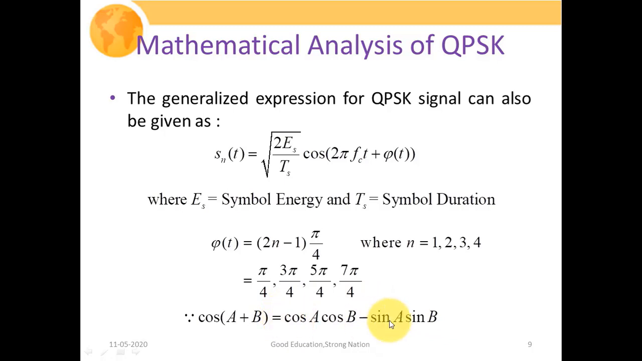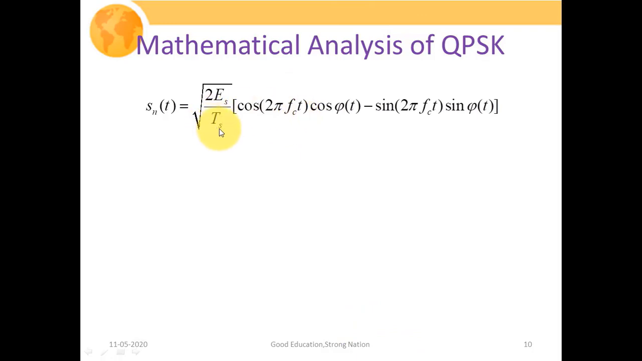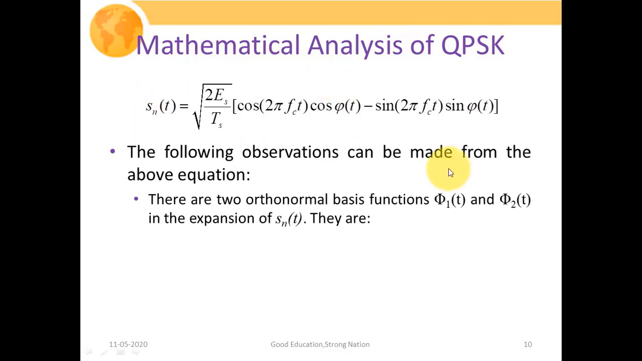So what we are trying to do is expand this particular equation cos of 2 pi fct plus phi of t in terms of this expression. So from that we can expand that signal, which will be equal to under root of 2 Es upon Ts times cos of 2 pi fct cos of phi t minus sin of 2 pi fct sin of phi t, where this phi of t is representing the phase angle, which could take any of the values we discussed in our previous slides, that is pi by 4, 3 pi by 4, 5 pi by 4 or 7 pi by 4. So from this expression we can observe the following things.